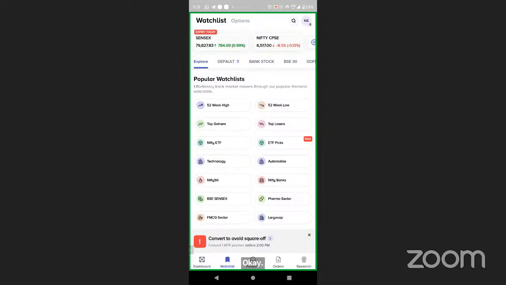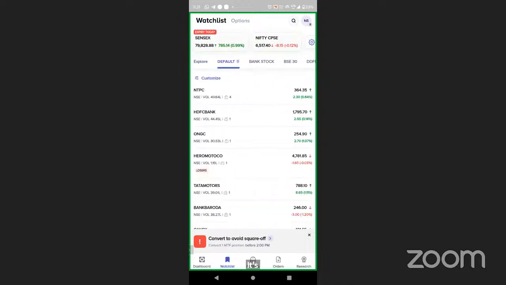Now just beside this, there is a watch list. I can make 5 watch lists, and in one watch list, you can add up to 50 stocks. Now, how does your watch list look? You can see NTPC first of all, right? Under this, NSE volume is there, and beside it there is a suitcase kind of icon, and four is written. This shows that I have four quantity of NTPC in my portfolio. So your portfolio quantity will also be shown over here.